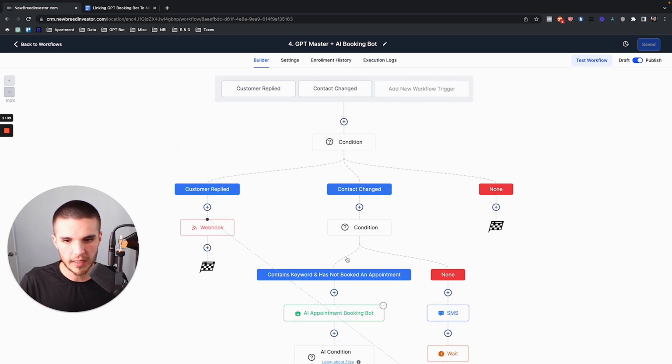Now, keep in mind, this is all based upon a prompt which has been created within Zapier. Still don't know how to say it, sounds weird every time I say it. But the prompt is curated in this specific example to qualify leads and get them to book an appointment, okay?